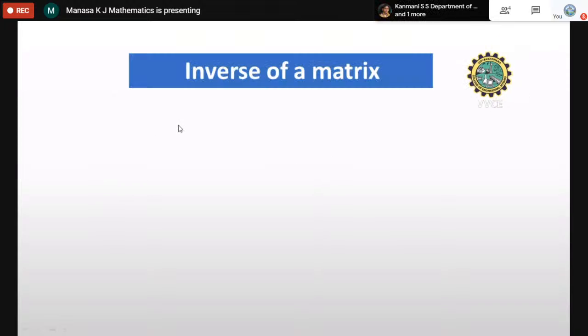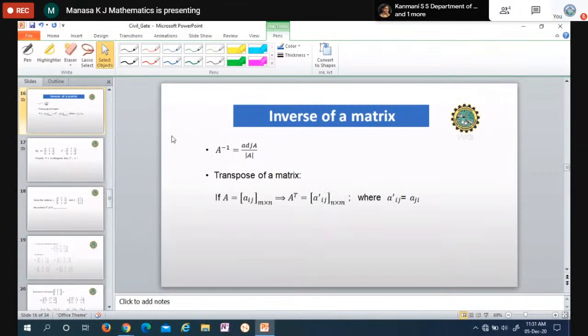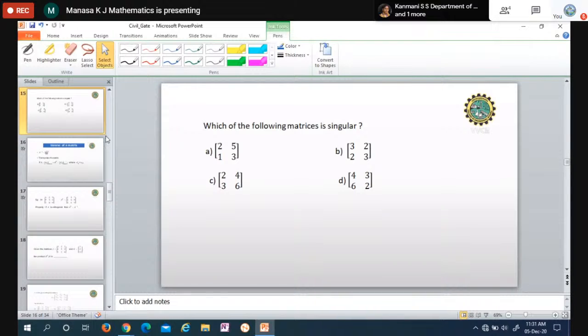Here, if you take the determinant, which is 6 minus 5, it is 1. So it is not equal to 0. Find the determinant here. 3 into 3, 9, 9 minus 4 is 5, which is also not equal to 0. Here, 2 into 6, which is 12, 12 minus 12. So here the determinant is equal to 0.